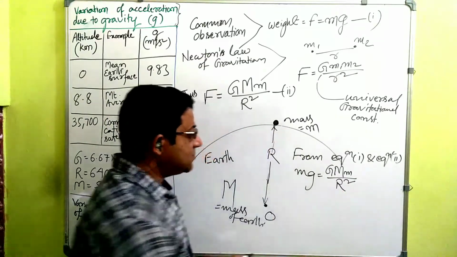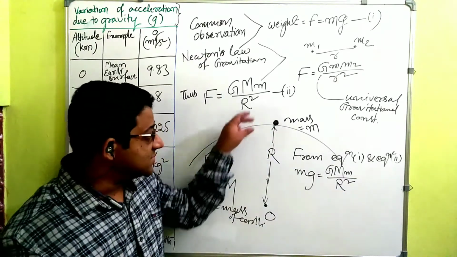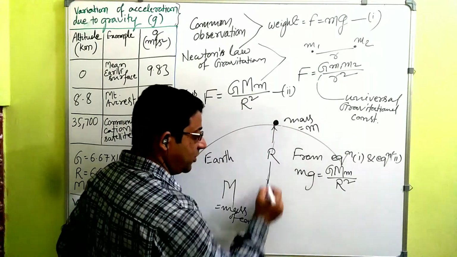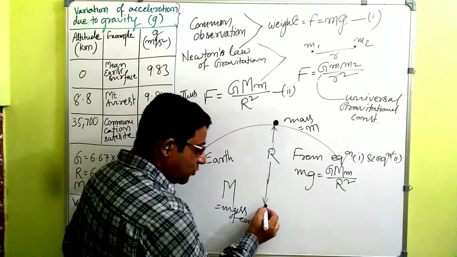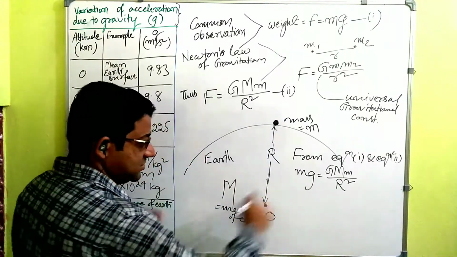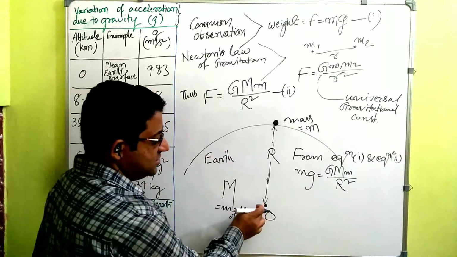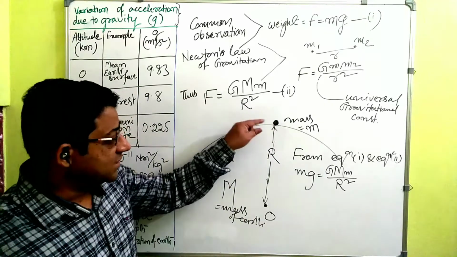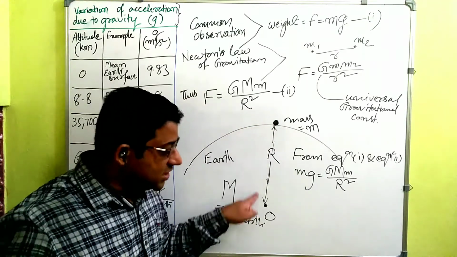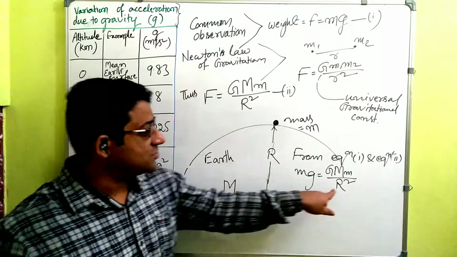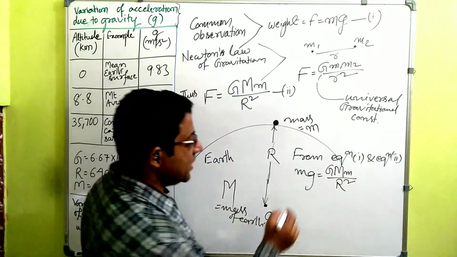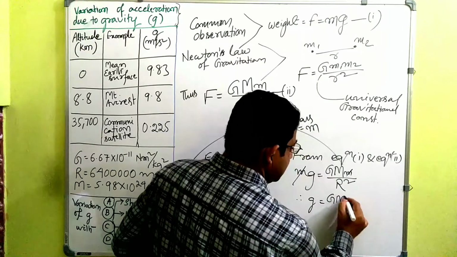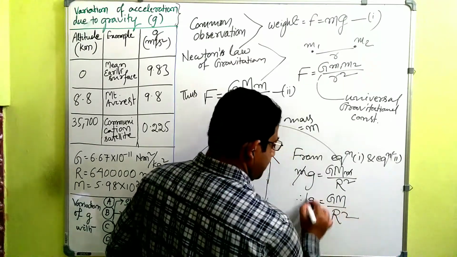Now, why did I take R square? It is the distance between the two masses. When it is touching the earth, it is the distance between the centers of the two bodies. O is the center of mass of earth, because earth is a huge body, and the center of mass of the small body we can consider as a point mass. So the distance between them is equal to the radius of earth only. That's why the square of that distance I have taken. So small m got cancelled. Therefore, g is equal to G capital M divided by R square.